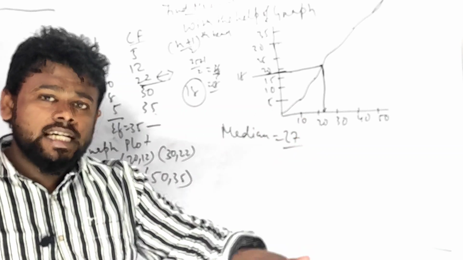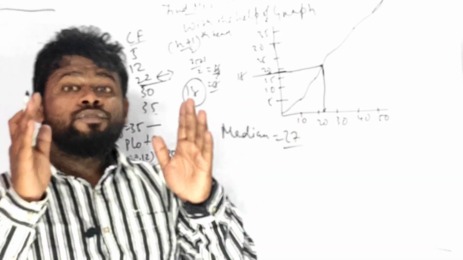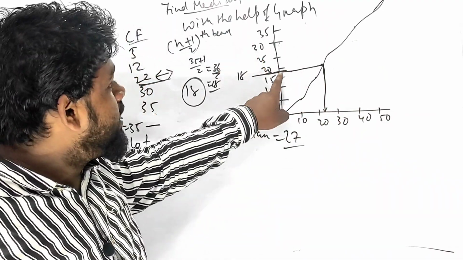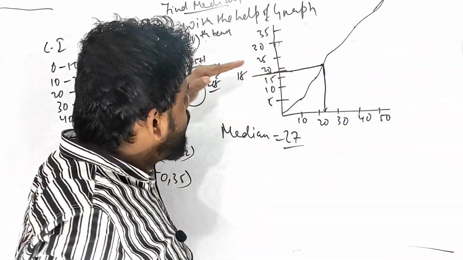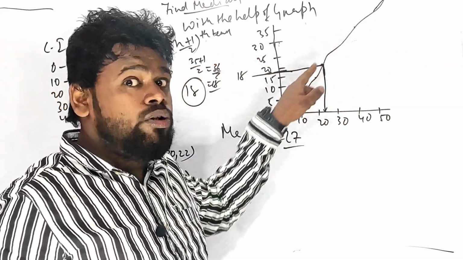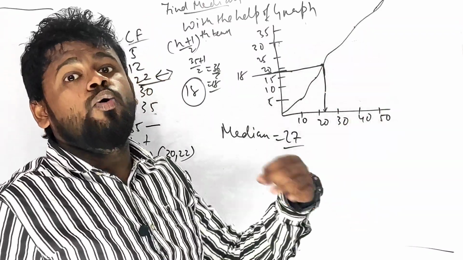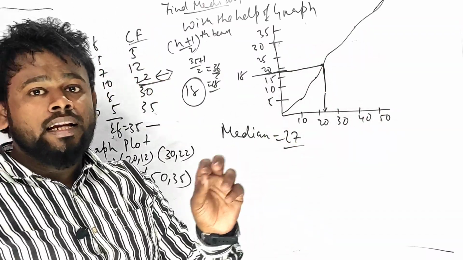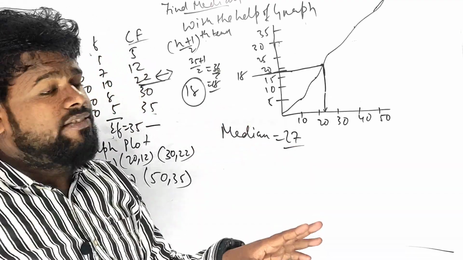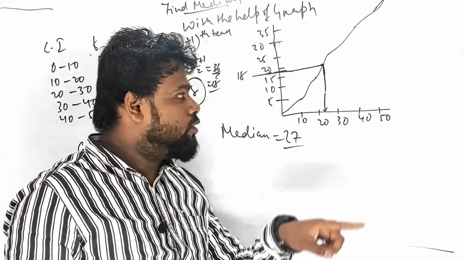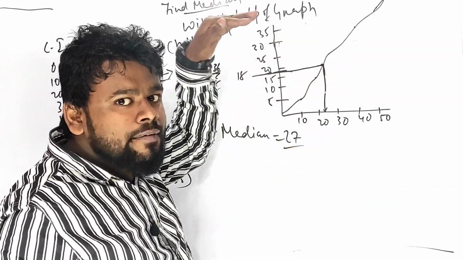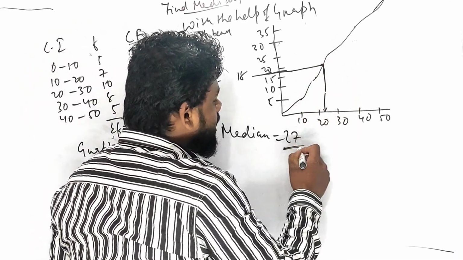Is it clear? Did you understand? Now the 18th term would be there. You have to see where 18 is, on the x-axis and y-axis. Go to 18 on the y-axis and draw one long line, completely straight, so that it meets the ogive. Ogive is spelled O-G-I-V, and you can say ogive either way. Once it touches here, you have to drop a perpendicular. Something like this, 27 will be the median.